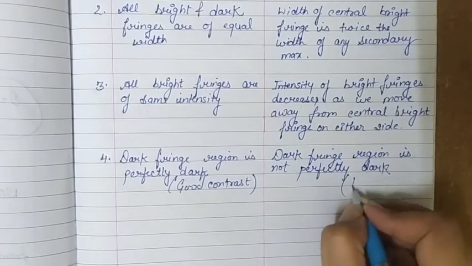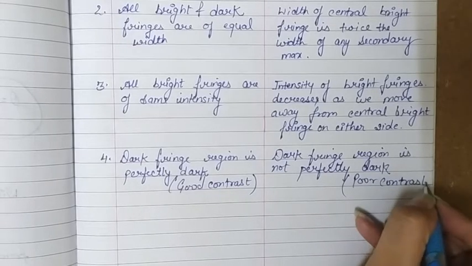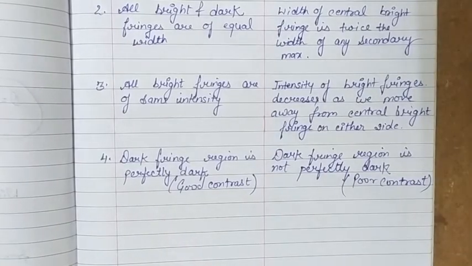So we get a good contrast in interference while a poor contrast in diffraction.